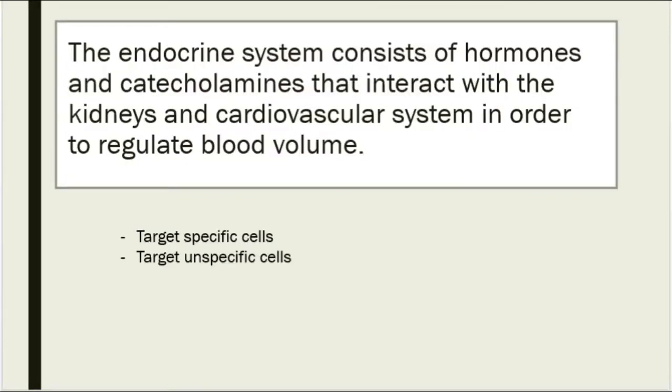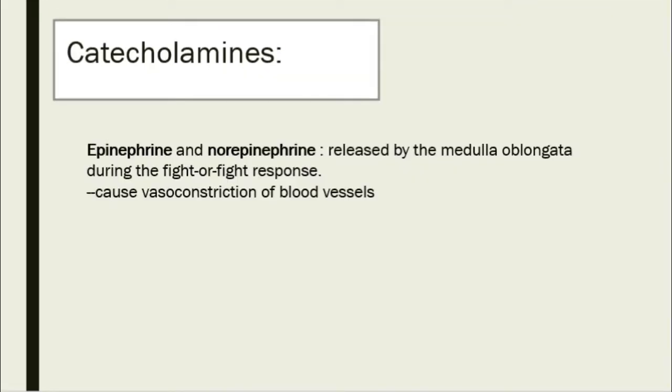The endocrine system consists of hormones and catecholamines that interact with the kidneys and cardiovascular system in order to regulate blood volume, and target either a specific population of cells or the majority of cells in order to regulate blood pressure. Epinephrine and norepinephrine are both catecholamines released by the medulla oblongata during the fight or flight response. They cause vasoconstriction of blood vessels to organs not essential in the response and increase heart rate and blood pressure.